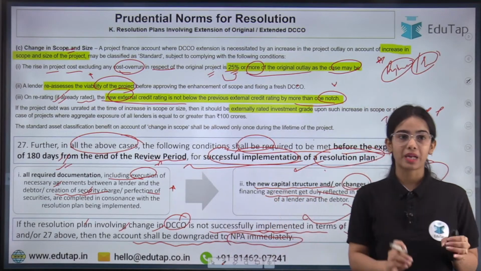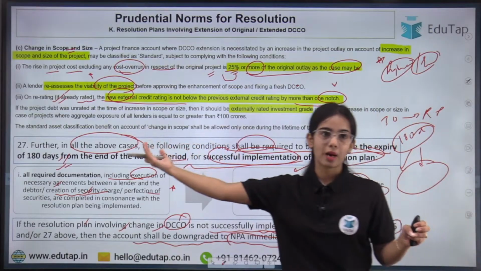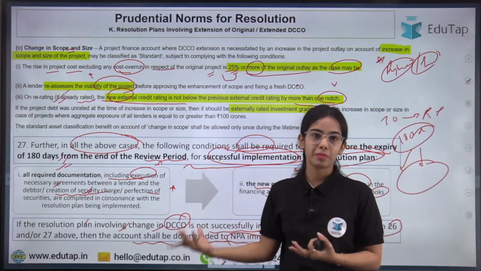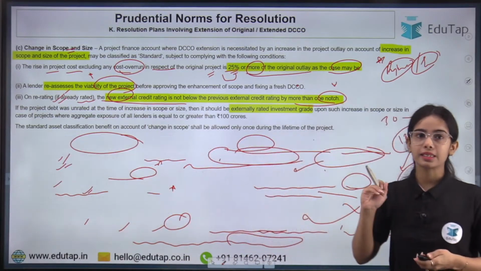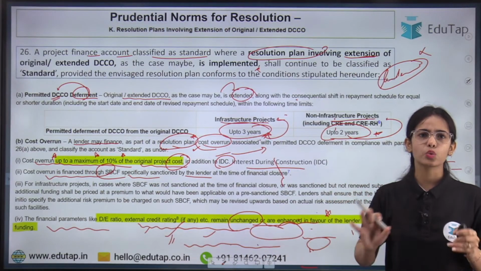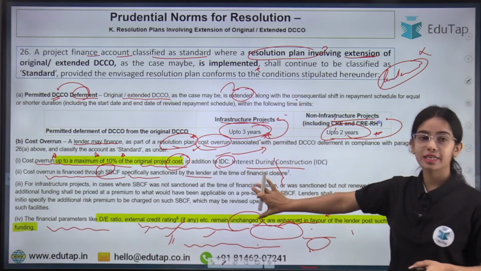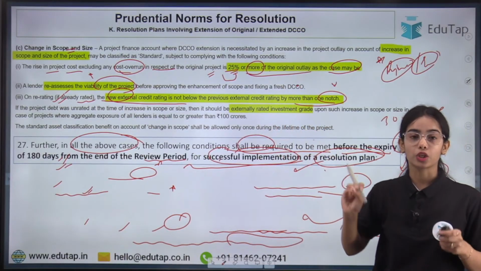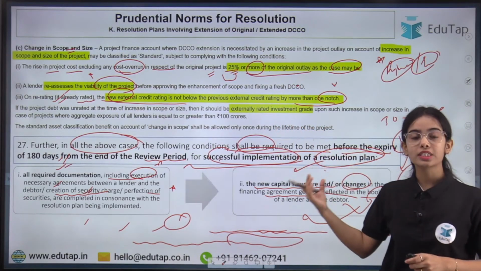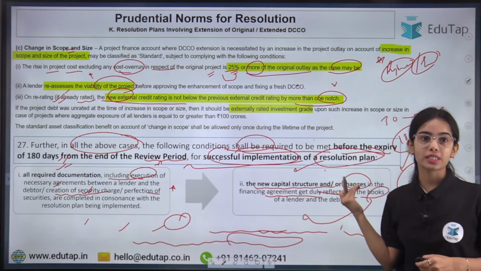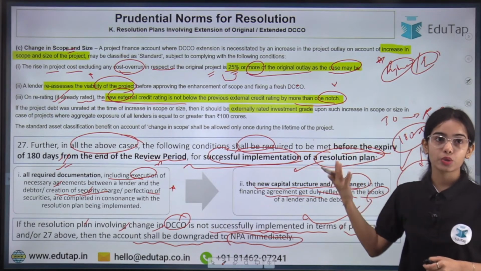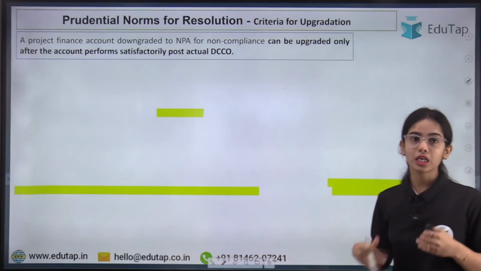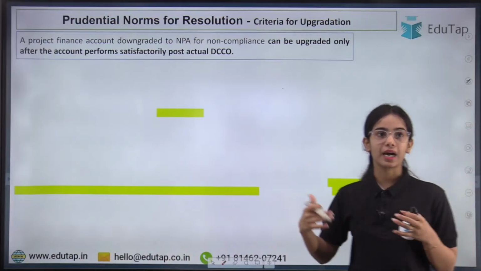That means if the resolution plan did not happen, if the documents are not signed within 180 days, then the account will become NPA. The account will be considered standard, and it will be considered that there is no stress, if the resolution plan is adopted. But if the documents are not signed within 180 days, then the account will be turned into NPA, and the banks have to maintain higher provisions.